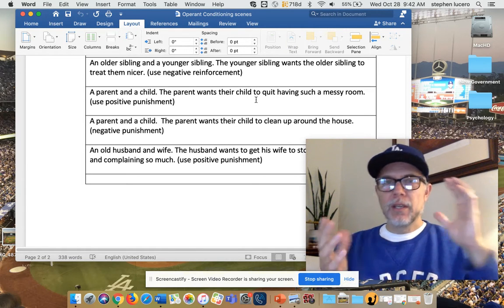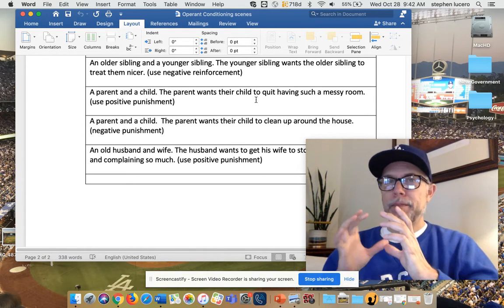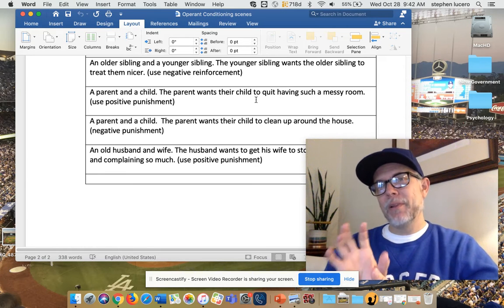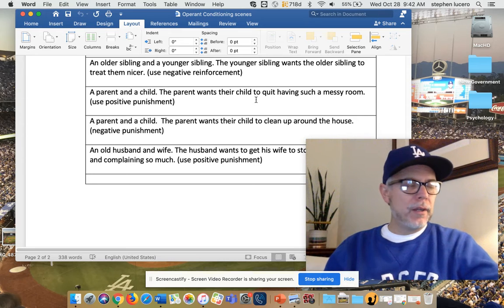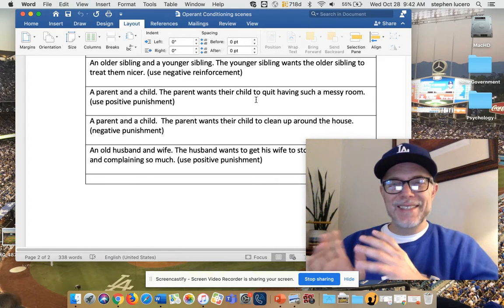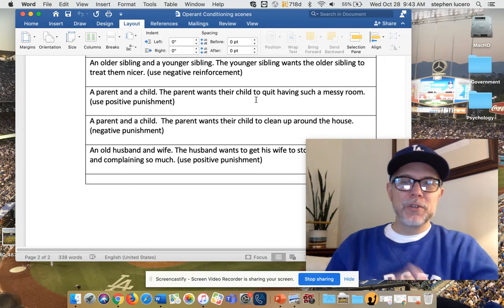Two little paragraphs. When we meet up tomorrow, you're going to be in breakout rooms, and I'm going to have you share one of them. And that's it. We're trying to get practice applying operant conditioning. And then on Friday, I'll probably tell some ghost stories. I said we'd do some of that. I may introduce the final portion of behaviorism.